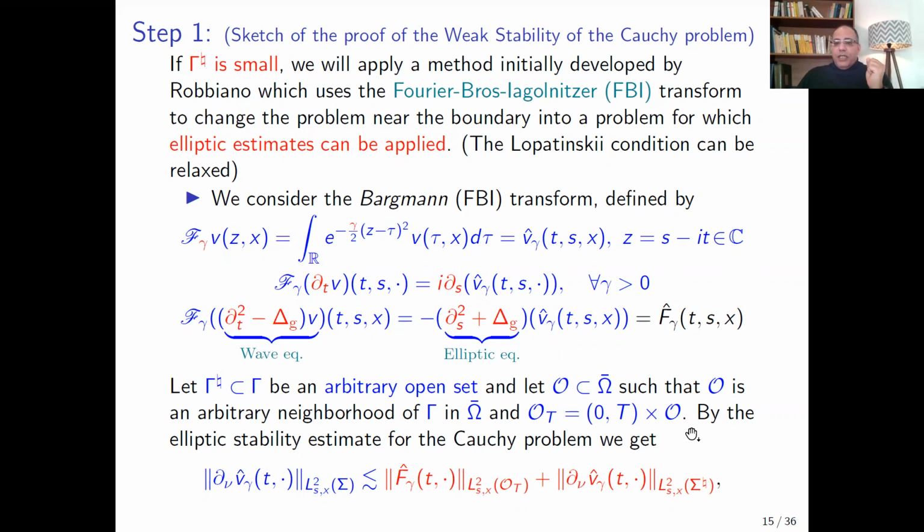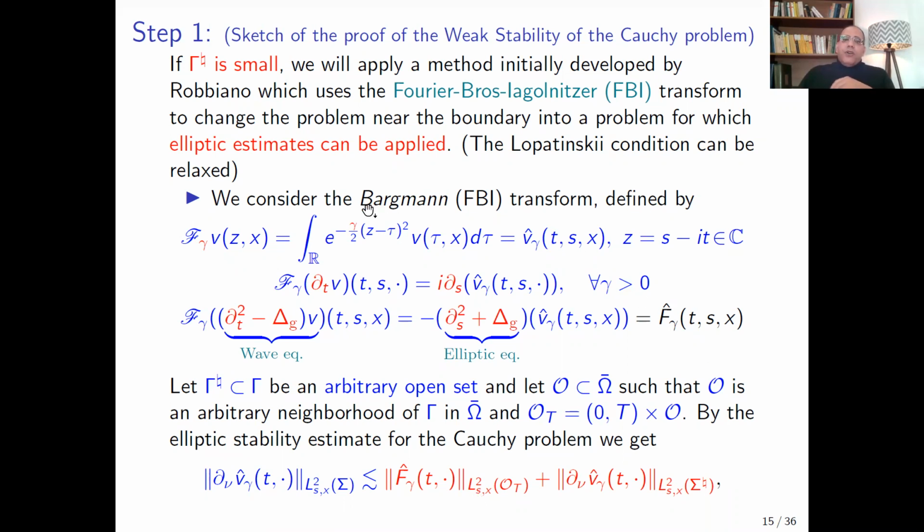Here, the elliptic Cauchy data is the source term and the normal derivative of the solution in the part sigma sharp. Here, there is no geometrical restriction on the part sigma sharp or gamma sharp. Of course, the norms here are in the variables S and X, and T is considered in this inequality as a parameter.